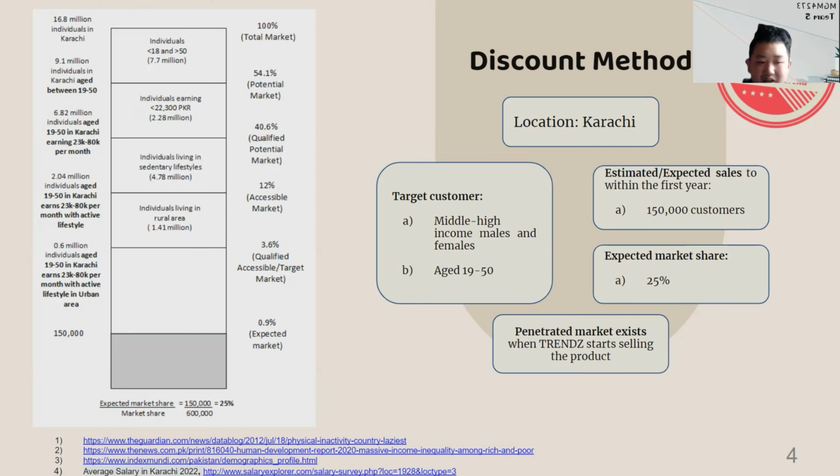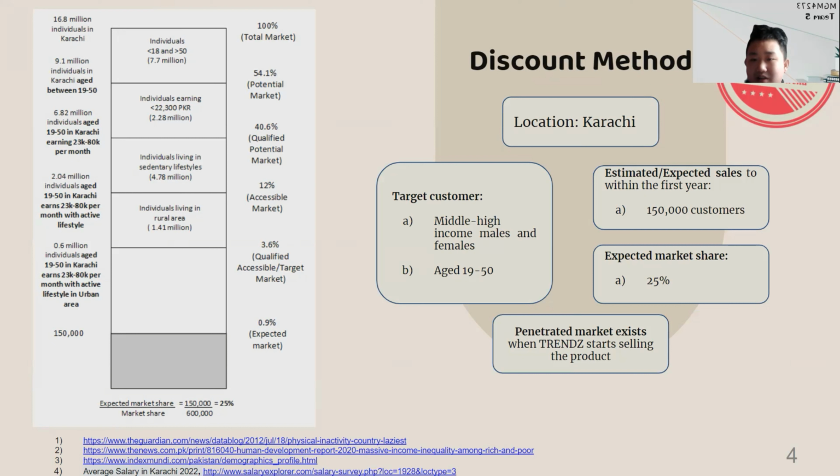The table above shows all the information on the left side and what our group wants. Our product is suitable for both males and females, which is why we only eliminate the age from below 19 up to above 50 years old. We purchase with the income earning per individual. We are targeting individuals that earn around 2,200 Pakistan rupee per month.